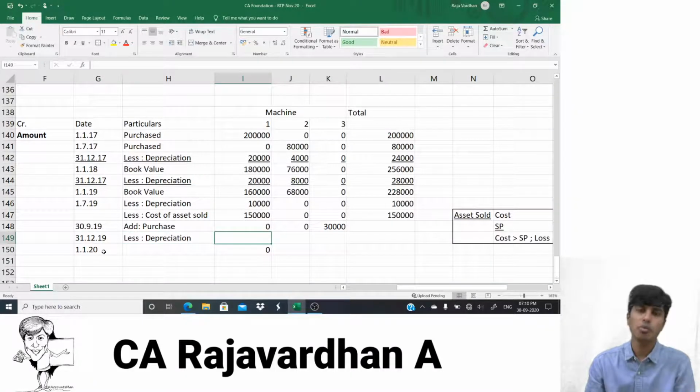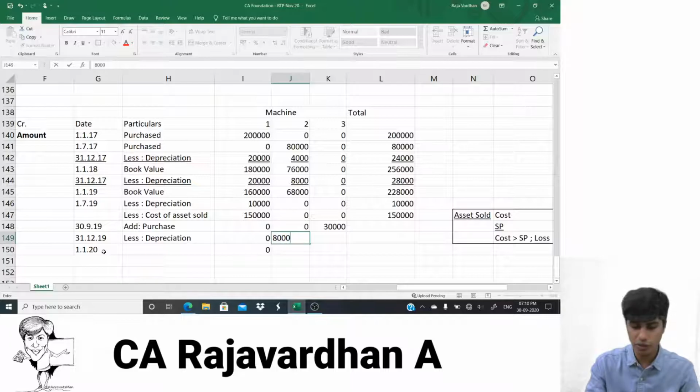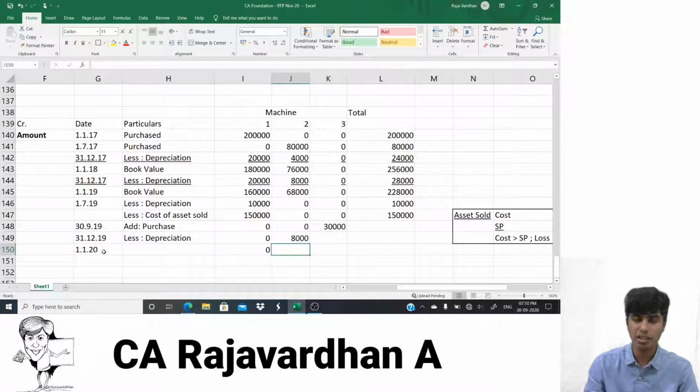Yeah. So come on, let us identify the depreciation now. Depreciation on the first asset is 0. Why? The asset itself is sold. When the asset is sold, there will be no depreciation. Second asset, same old 8,000 depreciation. Why? We're doing which method? SLM method. It will be the same every year.